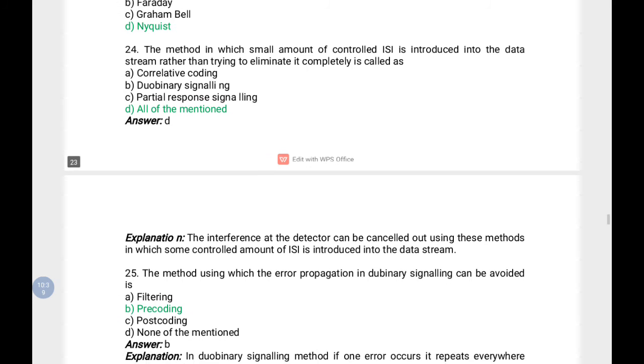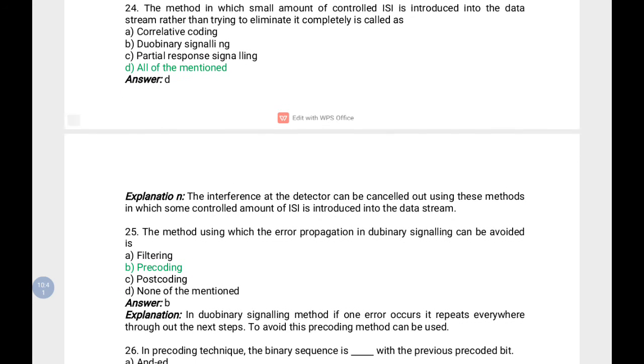And the method using which the error propagation in duobinary signaling can be avoided is pre-coding. To avoid the error propagation in duobinary, pre-coding is used.